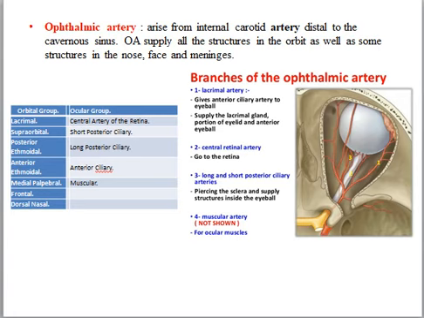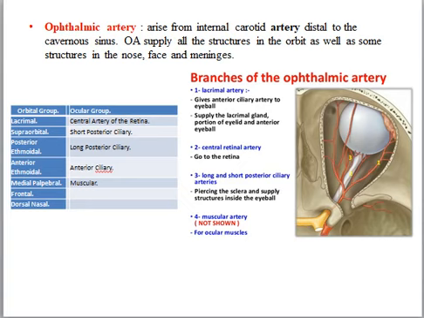Ophthalmic artery arises from the internal carotid artery distal to the cavernous sinus. It enters the orbital cavity through the optic foramen. Ophthalmic artery supplies all the structures in the orbit as well as some structures in the nose, face and meninges.